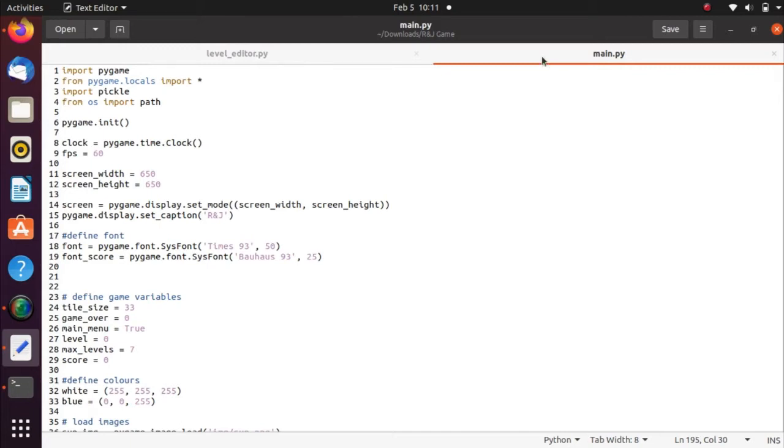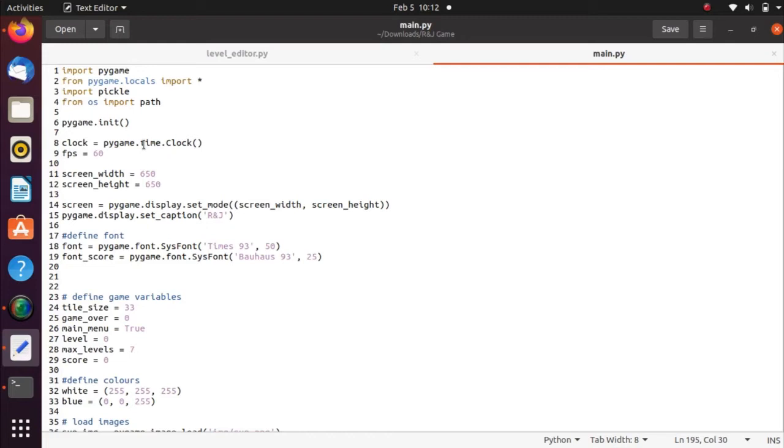In this project, we use 3 modules, which are Pygame, Pickle, and OS. Pygame is a cross-platform set of Python modules designed for writing video games, which include computer graphics and sound libraries designed to be used with the Python programming language.